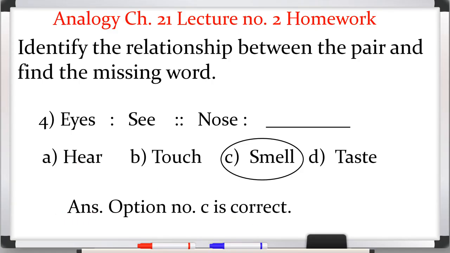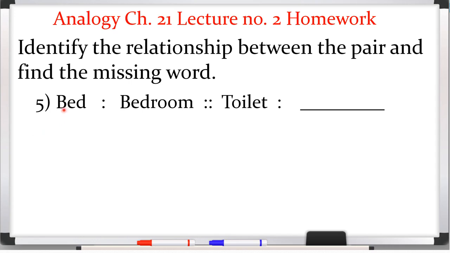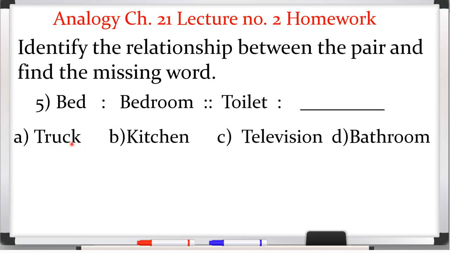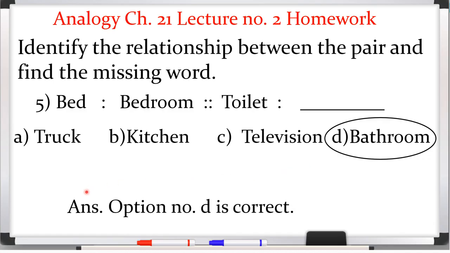Okay, now 5. Bed, bedroom, toilet, dash. So options are A truck, B kitchen, C television and D bathroom. बेटा बेड जो है वो बेडरूम में यूज होता है. ठीक है, तो टॉयलेट कहाँ पर होता है, bathroom में. So here option number D is correct. So we will circle this option number D and here we will write the answer that option number D is correct.